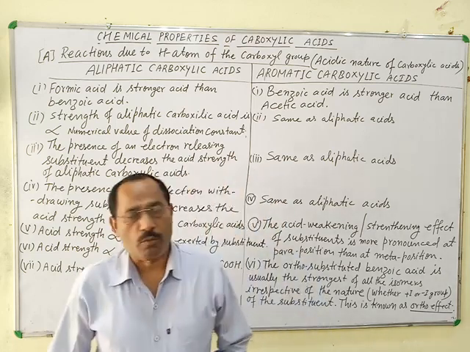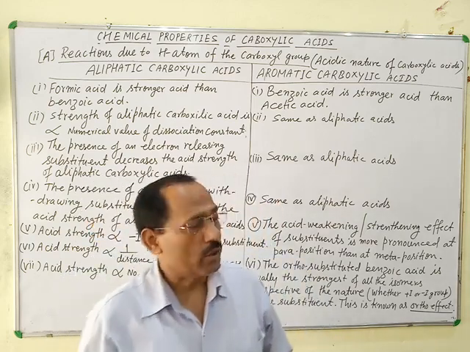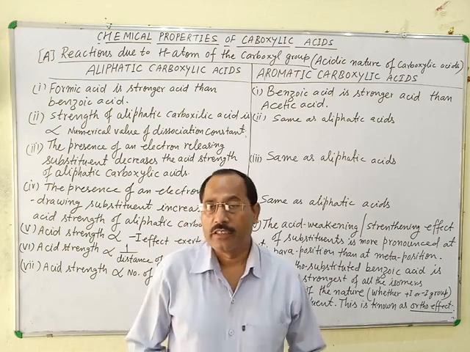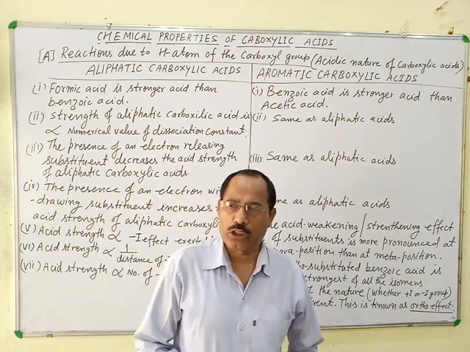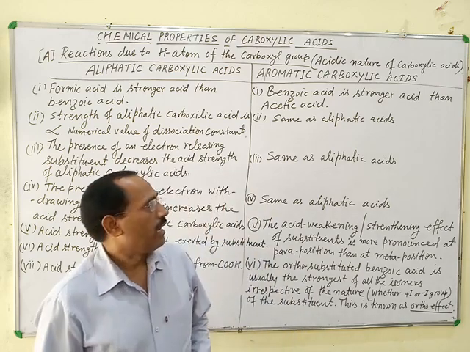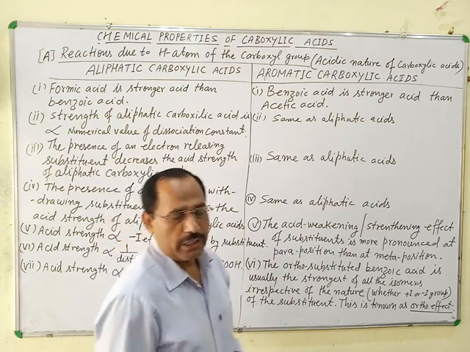Just like aliphatic carboxylic acids, the strength of aromatic carboxylic acids also depends on the nature of the substituent, their position with respect to the OH group and COOH group, and their number present in the carboxylic acid.